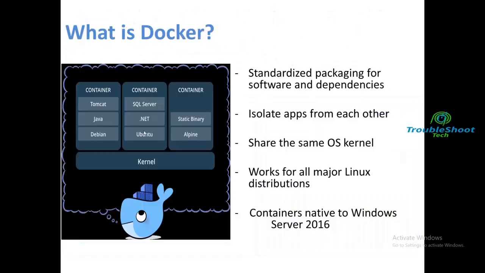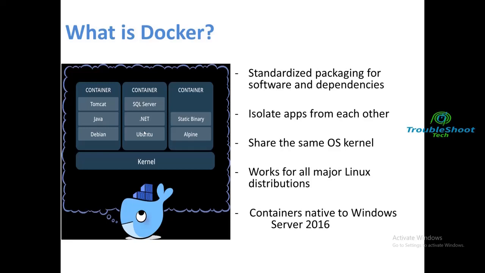So the major thing is that Docker is a containerization software. The Docker container gives us an environment that is totally independent of the platforms. Why?